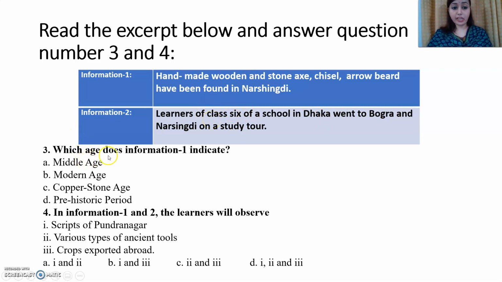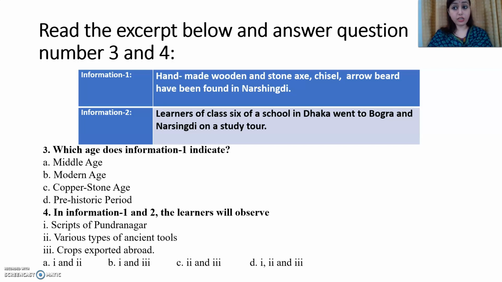Now see, which age does information 1 indicate? Number 3. In information 1 we get the names of some ancient tools which have been found in Norsindi. We all know these ancient tools have been found in the prehistoric age.